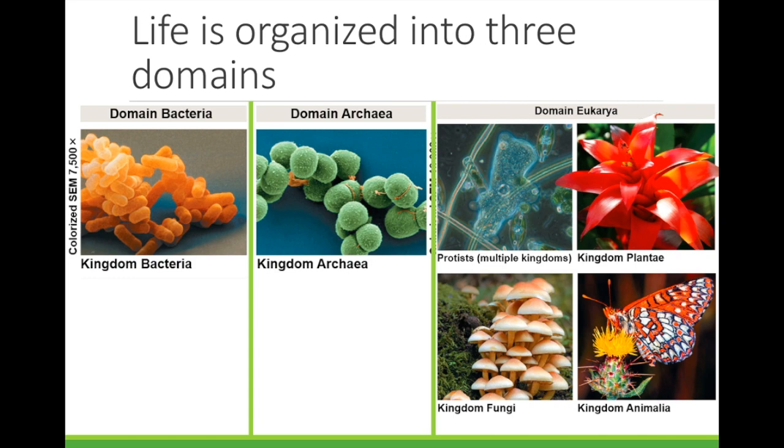Kingdom plantae is made up of all plants. These are autotrophs, which means that they make their own food using sunlight. Kingdom fungi is all of the molds and mushrooms. Fungus are called heterotrophs. This means that they get food from outside of their bodies. Only instead of eating it like you and I do, they absorb it.